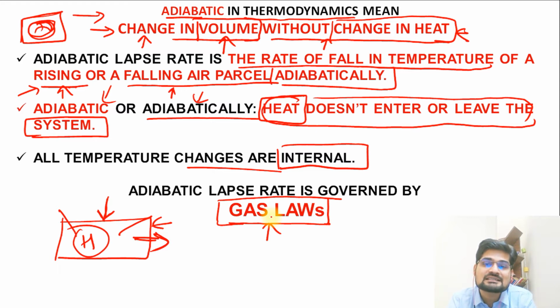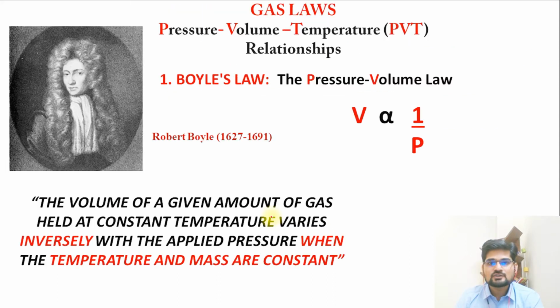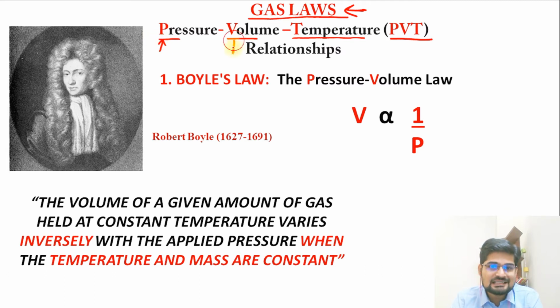So let's understand what these gas laws are and what they have to say about thermodynamics in the adiabatic process. The gas laws are basically talking about a relationship of three brothers, as I said. The three brothers are PVT, and they have different combinations and permutations in their relationships. Pressure is one brother, second is volume, and temperature is the third brother. Now ladies and girls will be offended: why are you saying brothers, why not us? So you may consider yourself as three sisters as well. Pressure is the first sister, volume is the second sister, and temperature is the third sister, as you may consider it in your own context.